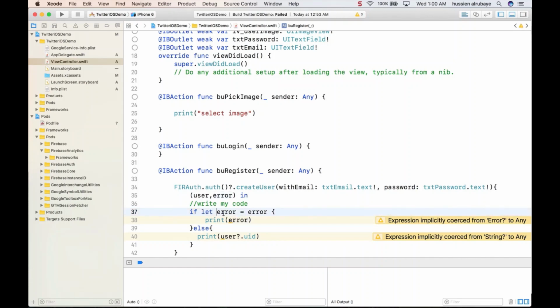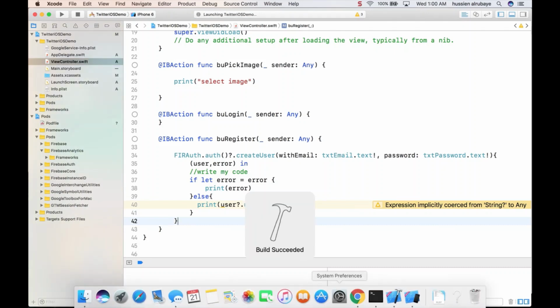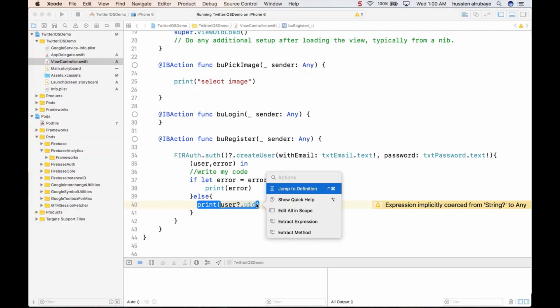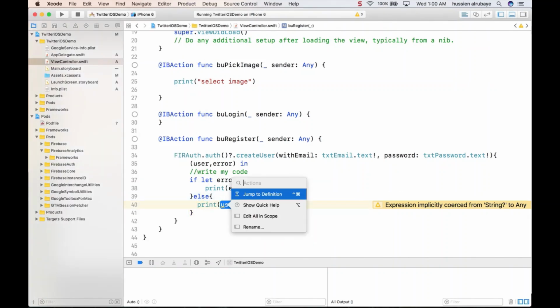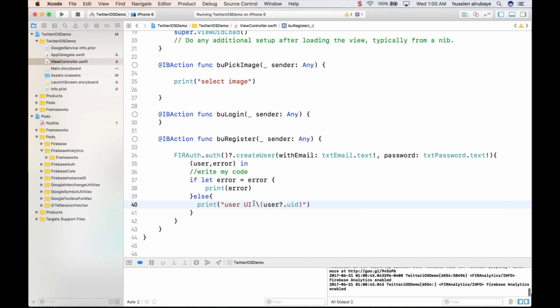Okay, so this is the very basic process of how to log in. So if I try now to log in, will I be able to log in and see that user in the database, or will I have any problem? But before I log in, let me show this UID. I named it user UID so you would understand what I'm doing. So Control X, I say user UID slash, so you will see the UID in the output, because every person will have a unique UID. That will help us to track the users in the database.